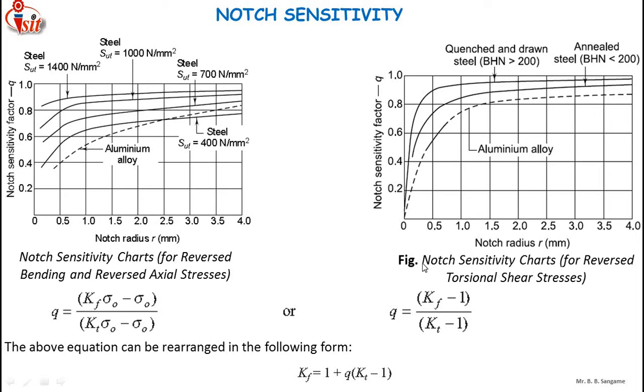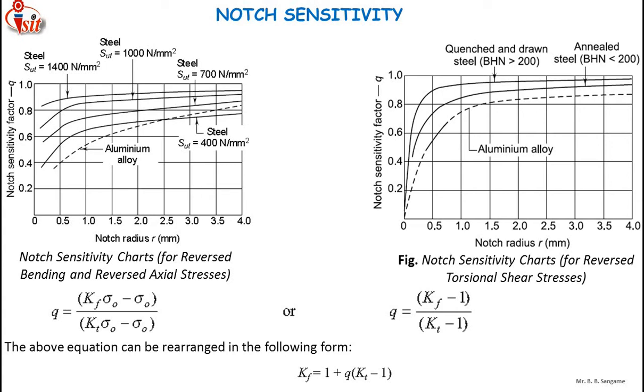Here Q is equal to Kf into sigma O minus sigma O divided by Kt into sigma O minus sigma O, or it can be written as Q equals Kf minus 1 divided by Kt minus 1. The above equation can be rearranged in terms of Kf as Kf equals 1 plus Q into Kt minus 1, where Kt is the theoretical stress concentration factor and Kf is the fatigue stress concentration factor, and sigma O is the nominal stress, which can be obtained by the elementary equations.